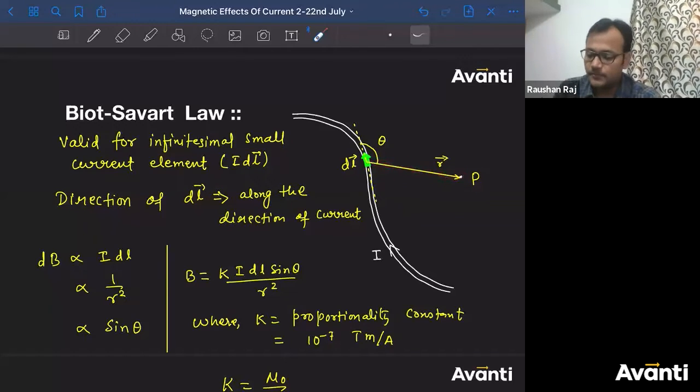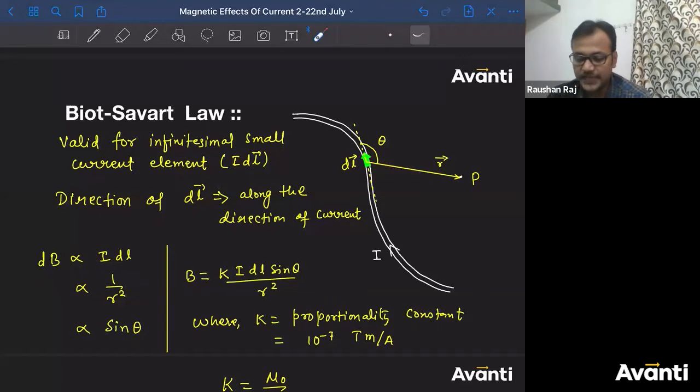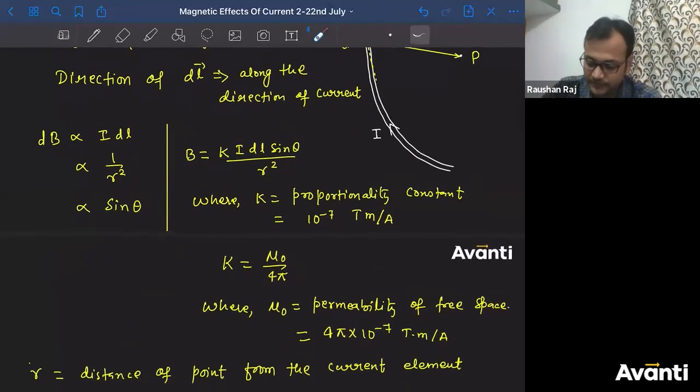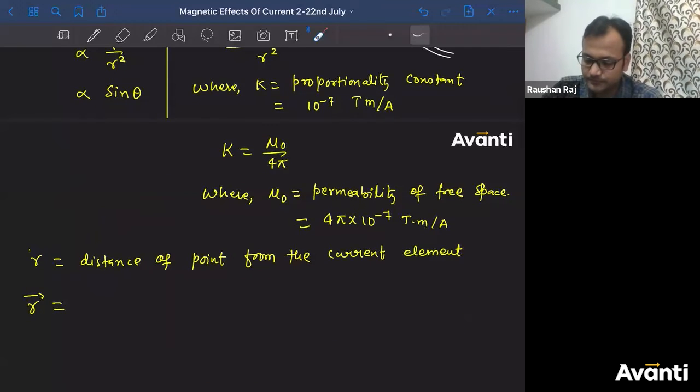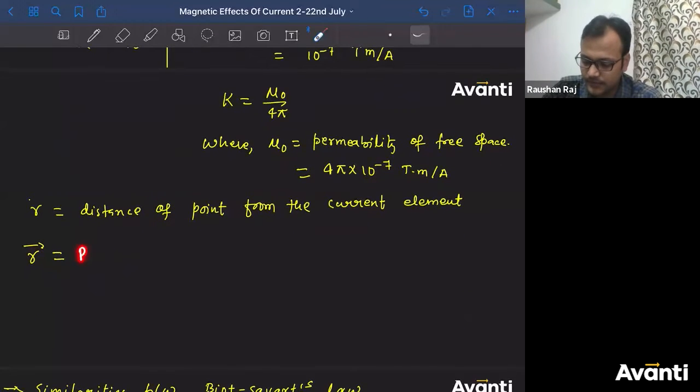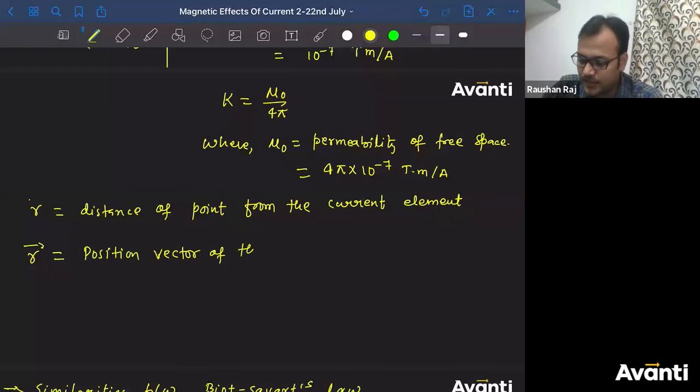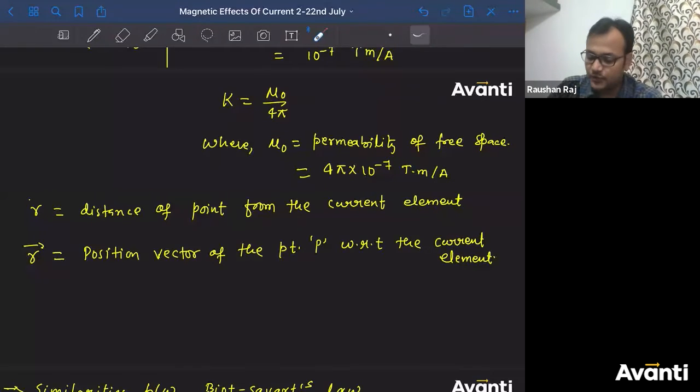All right. So to make sure that we are finding magnetic field at a unique point, we define this as a vector quantity. So what is R here? You can say R vector is nothing but position vector of the point P, where you are finding the magnetic field, with respect to the current element.